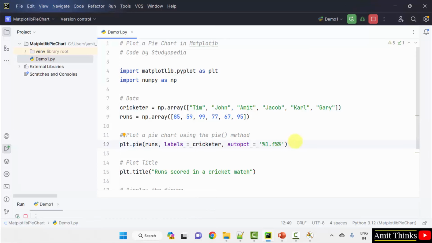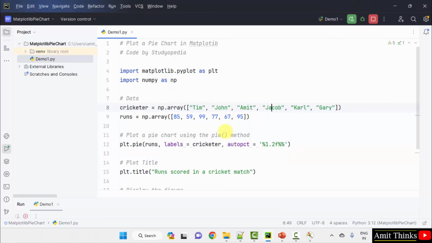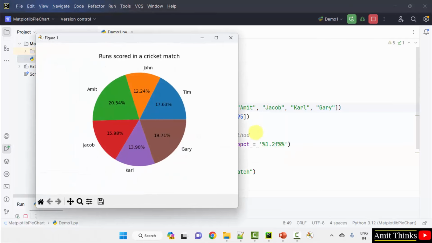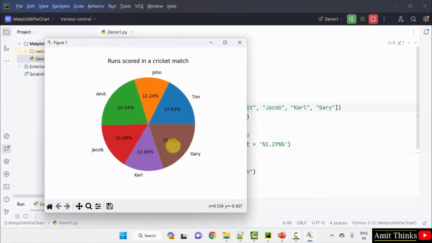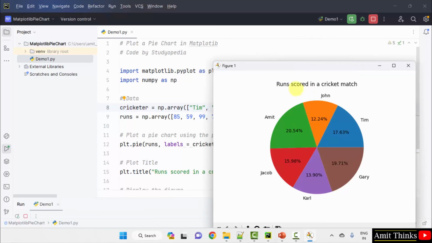Okay, 1.2f would be fine. Right click, run. Okay, 20.54% of the runs are scored by Amit. 19.71% runs are scored by Gary. We have represented it using a pie chart, and this is the title.